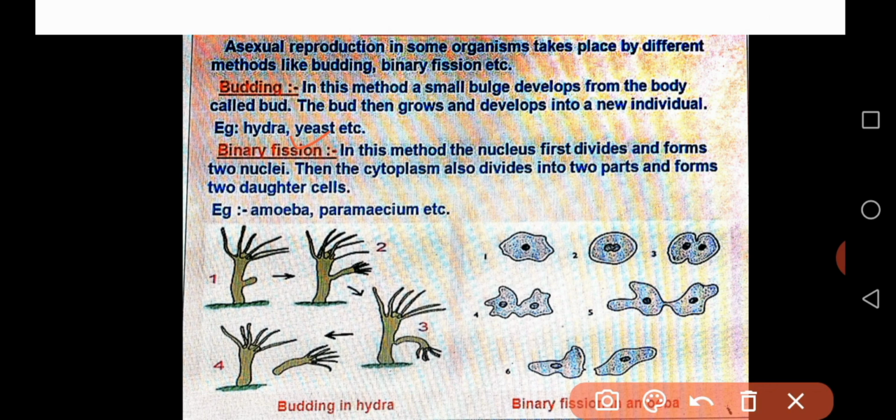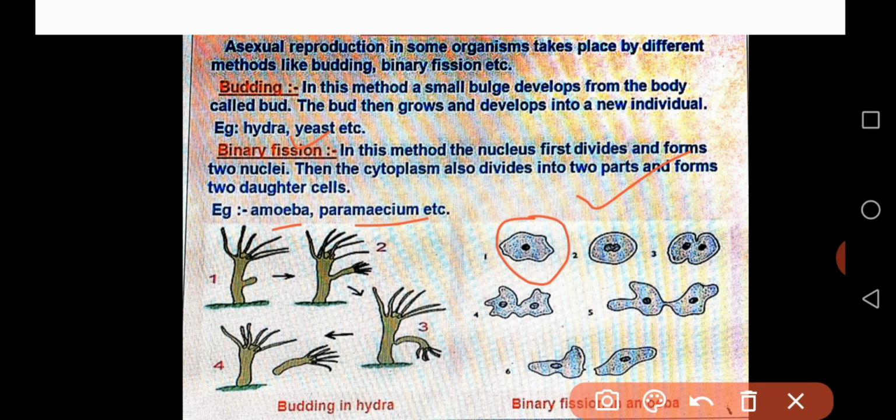In your syllabus, only binary fission is there. Examples of binary fission are amoeba and paramecium, and some other organisms also. Next, you have to know how binary fission takes place in amoeba. You see the picture here. First is the structure of amoeba. Already we learned the structure of amoeba in 7th standard.